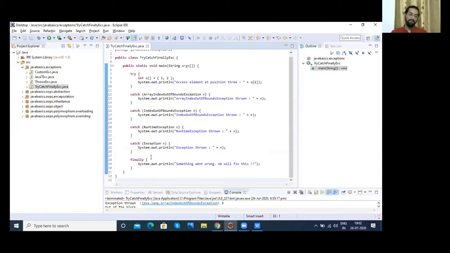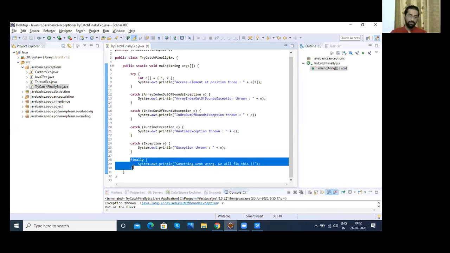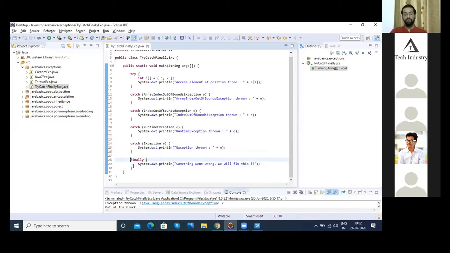And then in the end, if you're closing some resources, like an open database or the file system, you can write it here, or simply show a message to the user that something happened, and since we couldn't handle it, we are at least showing you one message. You can have a message like call us on this number or email us if you see some issue. So that's about try with multiple catch blocks and a finally block.